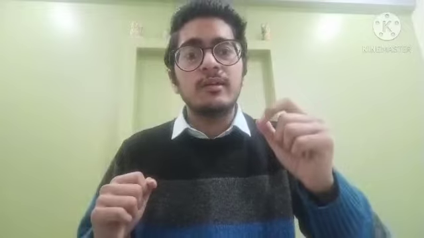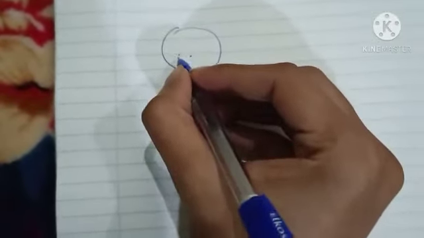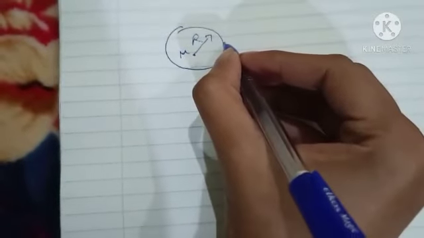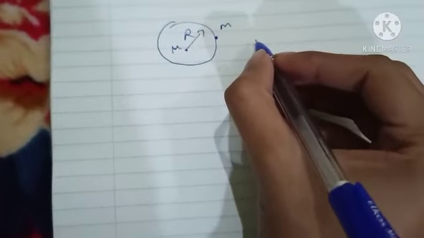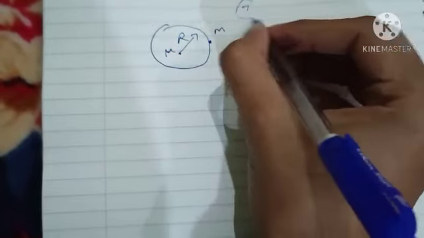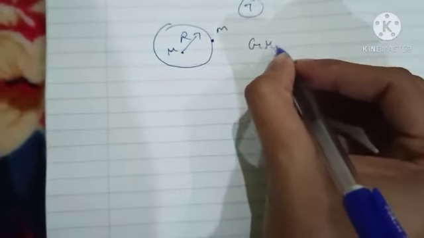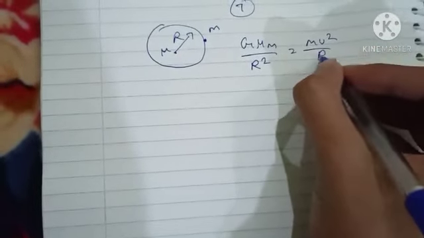So, if we assume that a planet is held together only by the force of gravity, then we can approximate a formula for the maximum rotation rate of a planet or an asteroid. Let us suppose that this is a planet or an asteroid of mass M and radius R, and here is a test mass of a small m. We know that for the minimum rotation time period, GMm upon R square, that is the gravitational force, is equal to the centrifugal force,